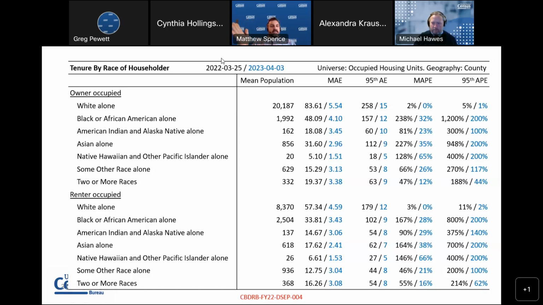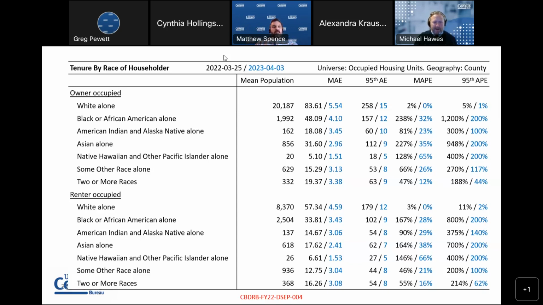Again, some of these 95th percentile absolute percent errors do look very large. Many of those are going to be very small base populations. There may be many counties where there's just very few Black or African American alone householders, owner-occupied or renter-occupied, and so that will tend to have a large percent. Likewise with other categories like Native Hawaiian and other Pacific Islander alone. There may be many counties where that number is 0 or 1 or 2 households with that race of householders. So that might mean a very large percent change, even though the overall change, the absolute change, is very small.